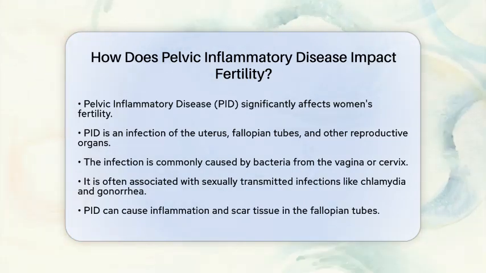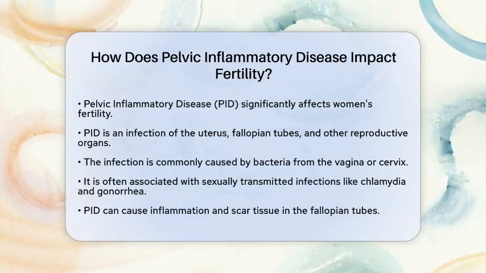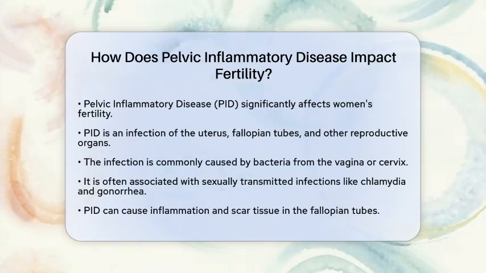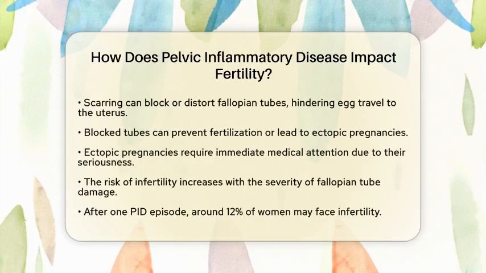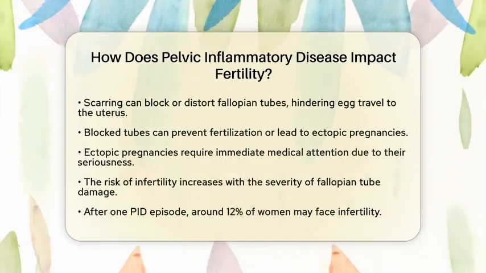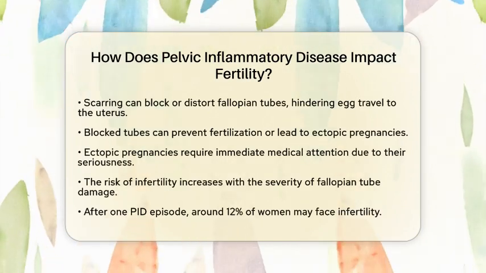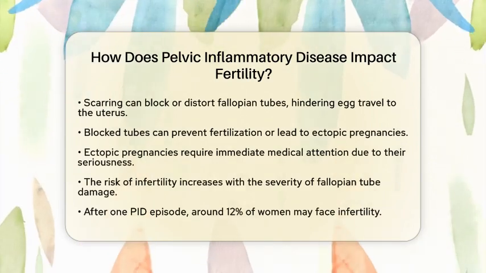This scarring can block or distort these tubes, which are essential for the egg to travel from the ovary to the uterus. If the tubes are blocked, fertilization may not happen, or if it does, the fertilized egg may implant outside the uterus in a condition known as an ectopic pregnancy. This situation is serious and requires immediate medical attention.